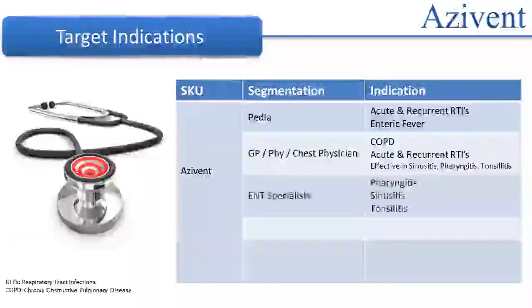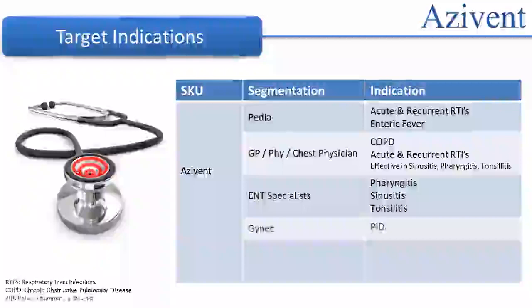For ENT specialists, the target indication focus is PSD, which stands for pharyngitis, sinusitis, and tonsillitis. For gynecologists, the target indication is PID, also known as pelvic inflammatory disease.